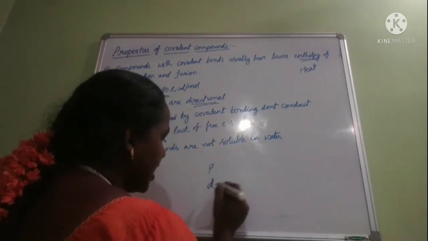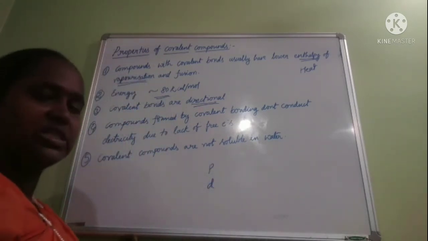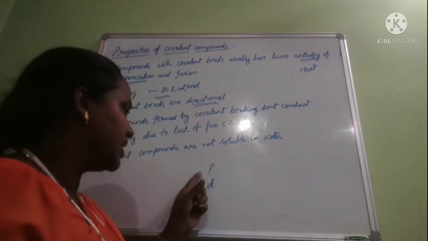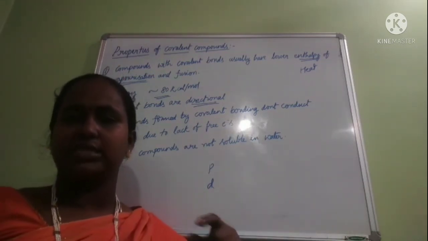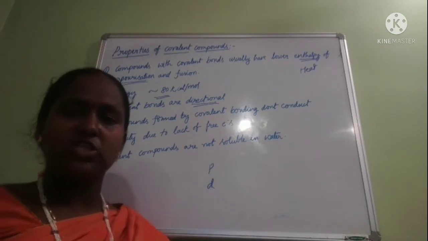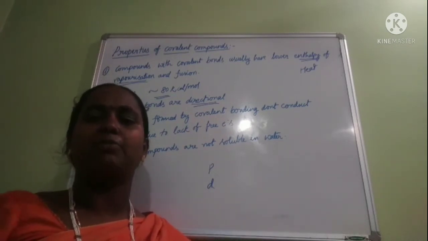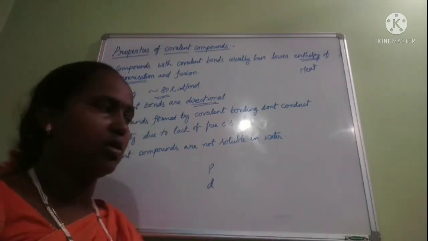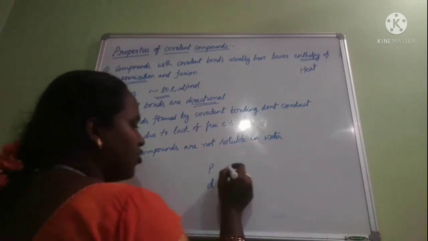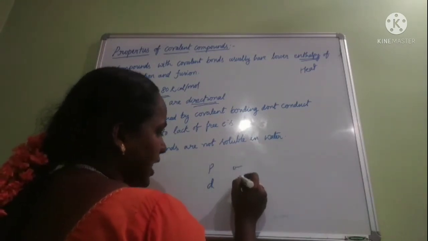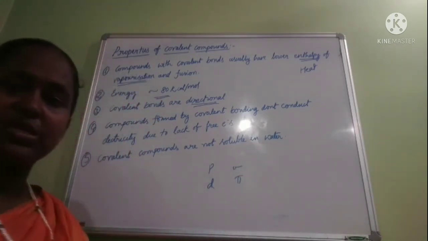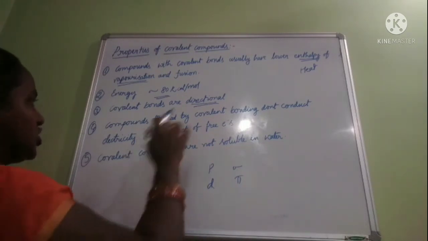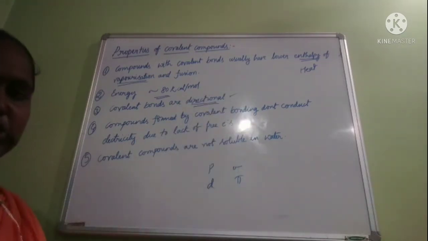Except for the s orbital, which has a spherical shape, in the case of p and d orbitals there are x-axis, y-axis and z-axis directions in which they overlap with one another to form the covalent bond. If it is head-on overlap, it is a sigma bond. If it is lateral overlap, it is a pi bond. That means it is directional in nature. So covalent bonds are directional.